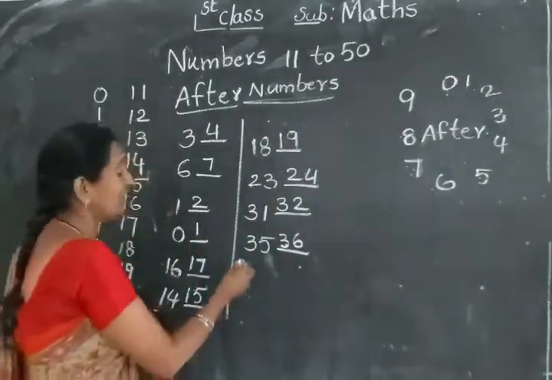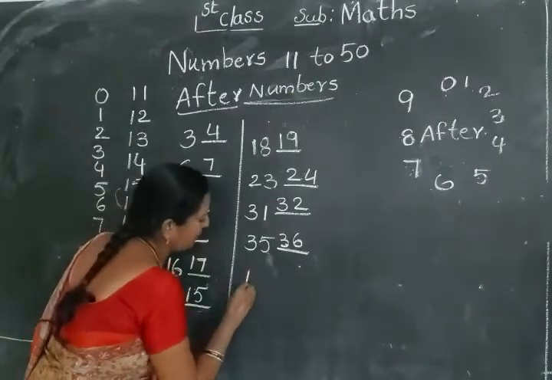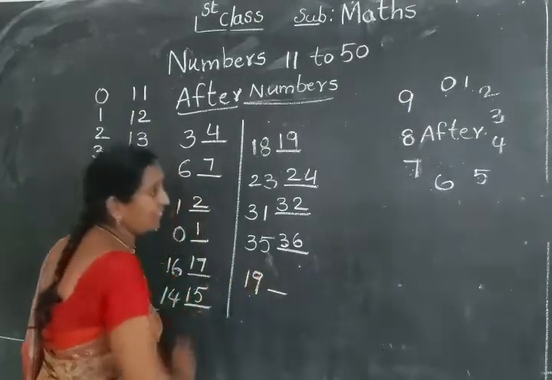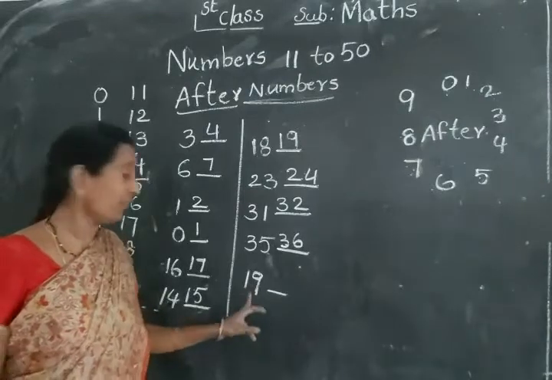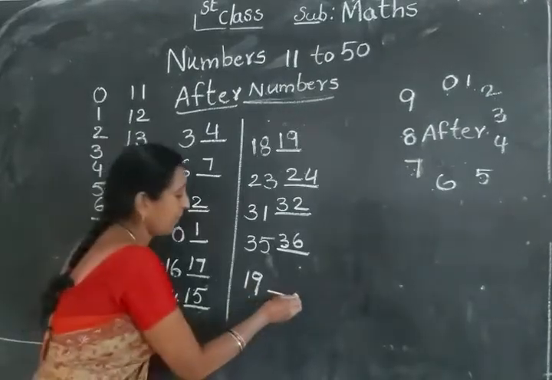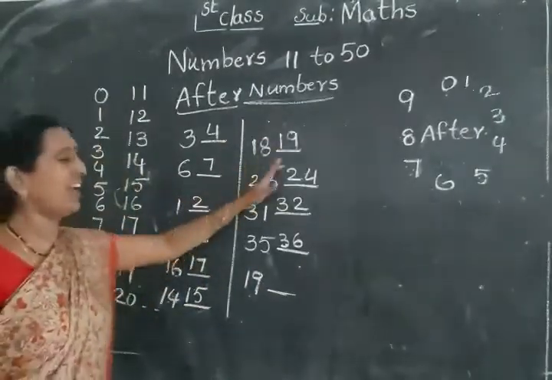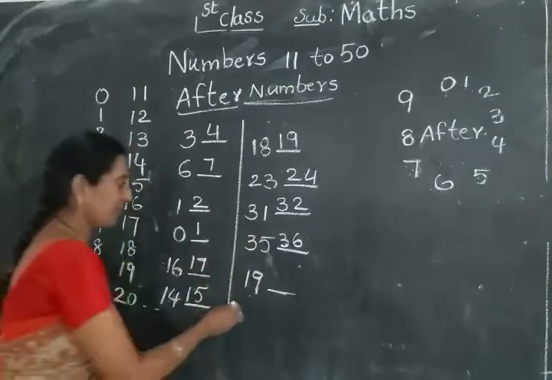Now I'll give here 19 after. See it. This 19 after, like that, the same numbers you write, but except 19.